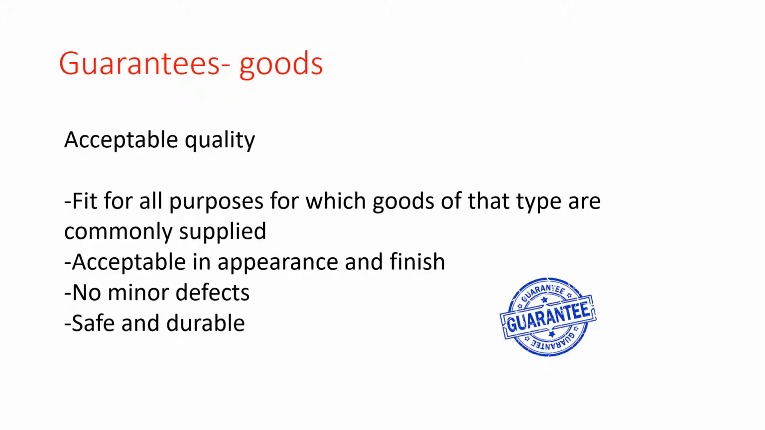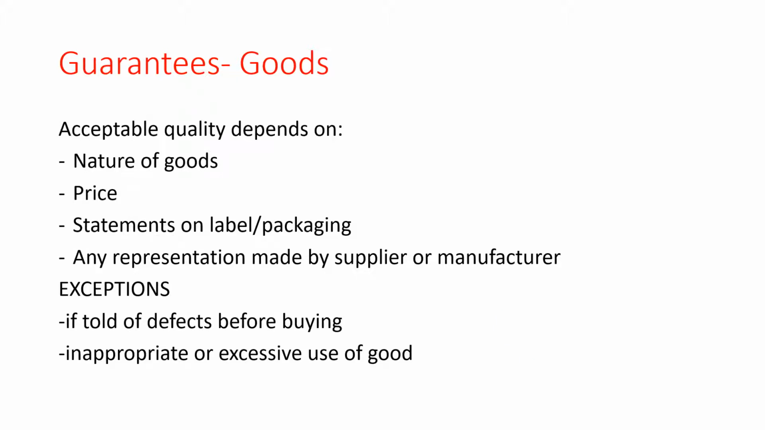Next, we will talk about what the CGA actually guarantees. For goods, they must firstly be of acceptable quality. This means the good is fit for all purposes for which goods of that type are commonly supplied for. Acceptable in appearance and finish, no minor defects, and be safe and durable. The term acceptable quality depends on the nature of the goods, the price, any statements on any labeling or packaging, and any representations made by any suppliers or manufacturers.